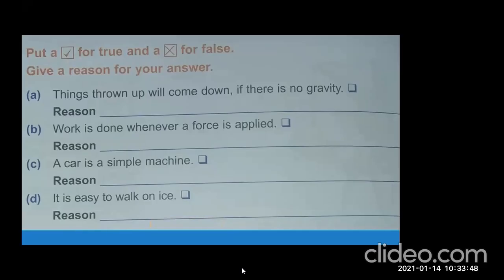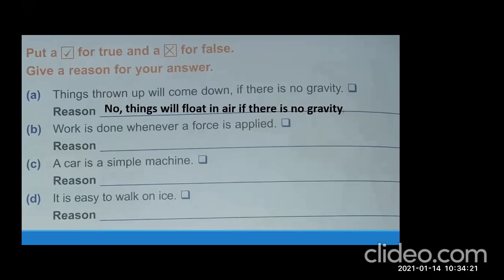Things will be floating, because they cannot hold their feet or things cannot be settled on the ground. Okay, so you are going to write the answer. No, things will float in air if there is no gravity, because gravity is the force that attracts everything towards the earth.